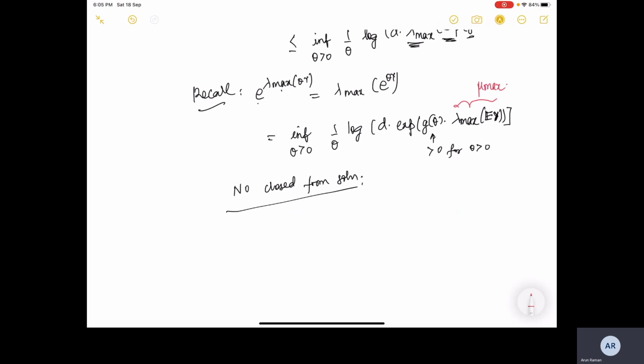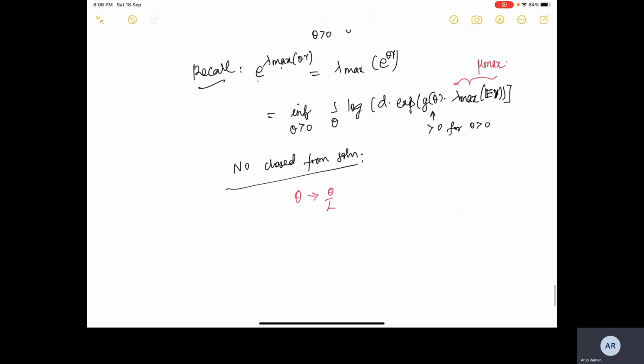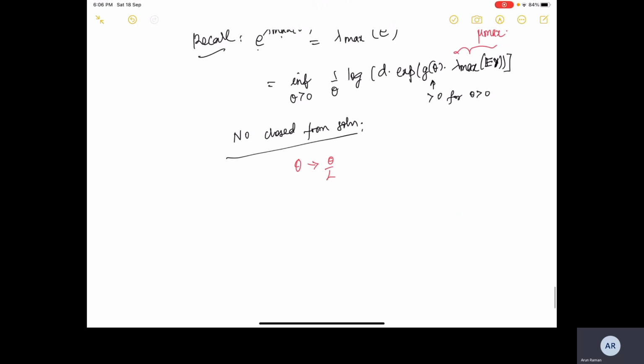Okay, so this is mu max. When we substitute g theta, we will obtain those results. All that we have to do is substitute theta by theta over L, and everything will work out. I will leave it for you to do. Another exercise that you should do at home.